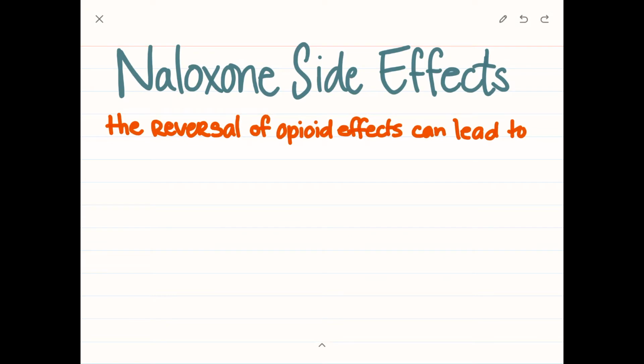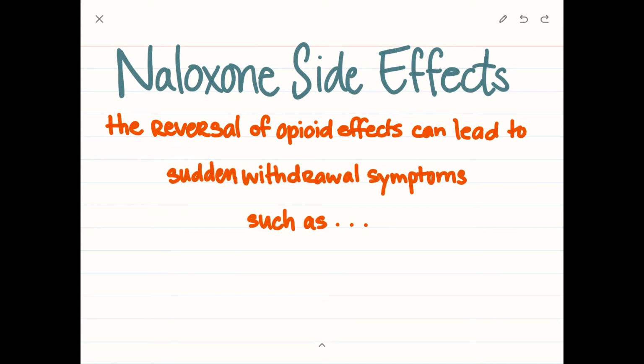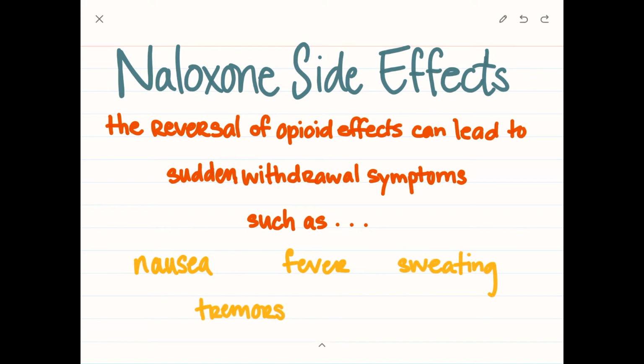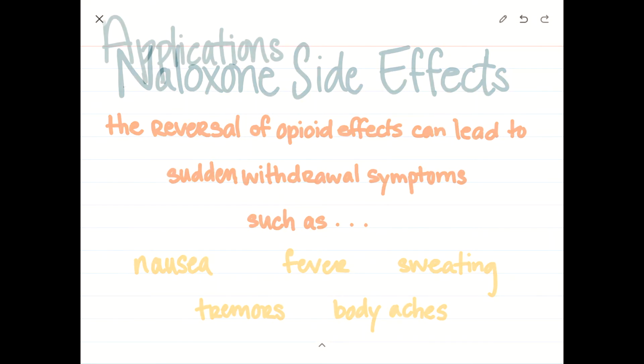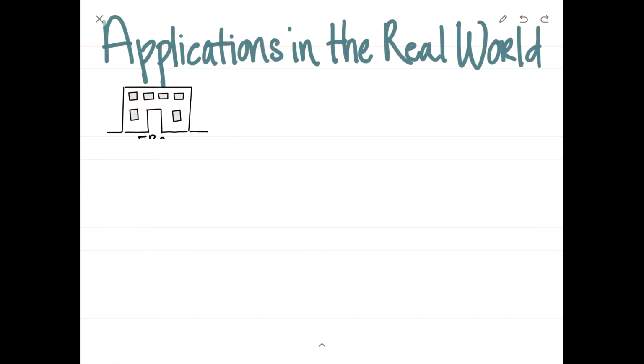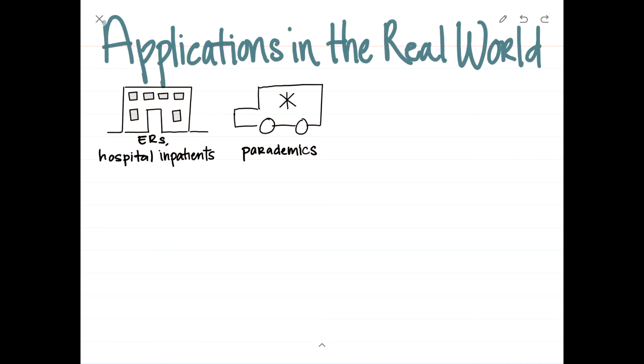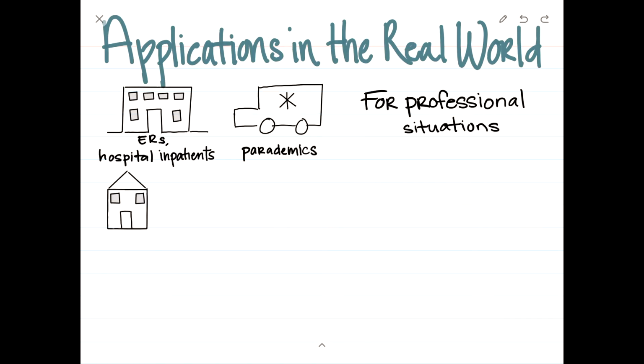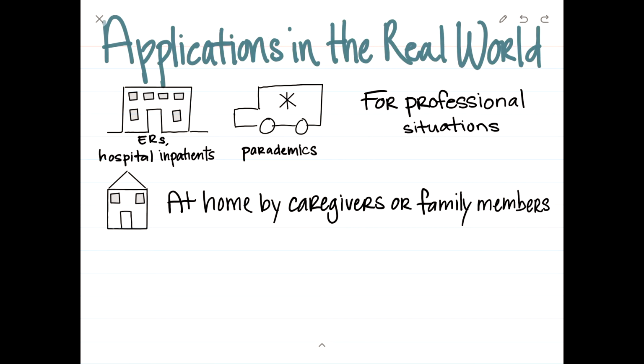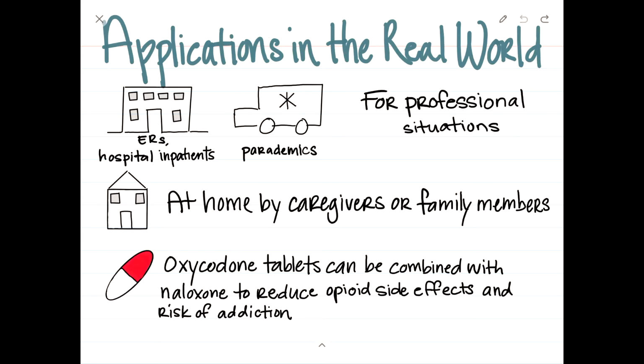Naloxone side effects are due to the reversal of opioid effects that can lead to sudden withdrawal symptoms such as nausea, fever, sweating, tremors, and body aches. Applications in the real world include for ERs, hospital inpatients, by paramedics, at home, by caregivers or family members. Naloxone can also be combined with oxycodone to reduce opioid side effects and risk of addiction.